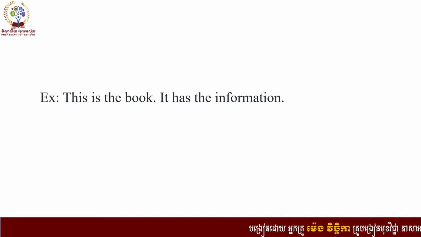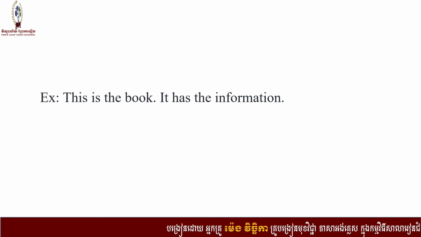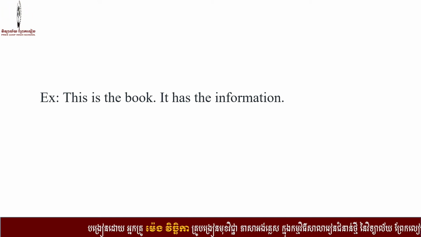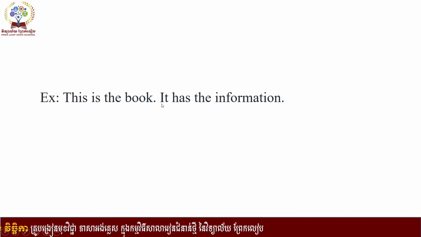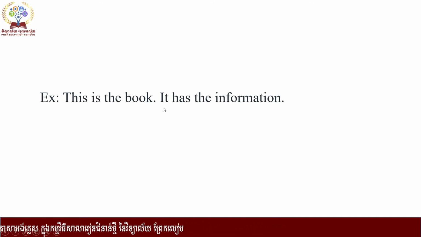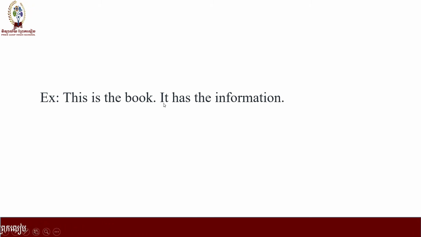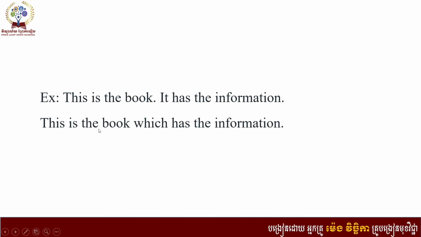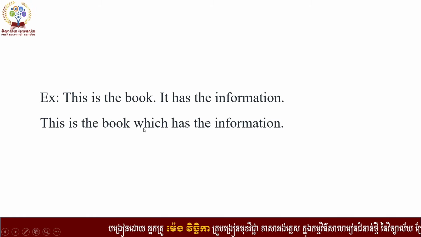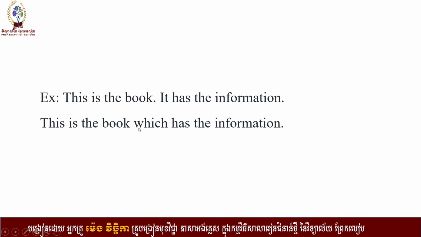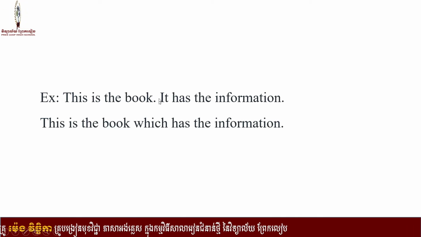This is the book. It has the information. So in this, we can see that the word book and it are the same. So the word it is the pronoun used in the second sentence to refer to the book. So what if we want to combine these two sentences together? We can say, this is the book which has the information. So we combine these two sentences by using the word which and delete the word it.